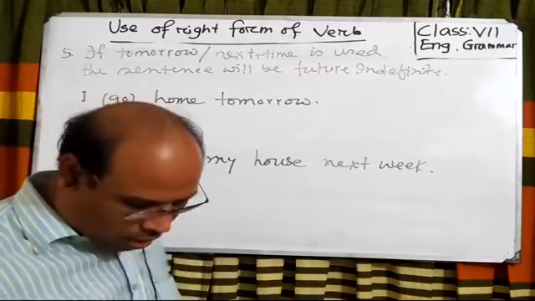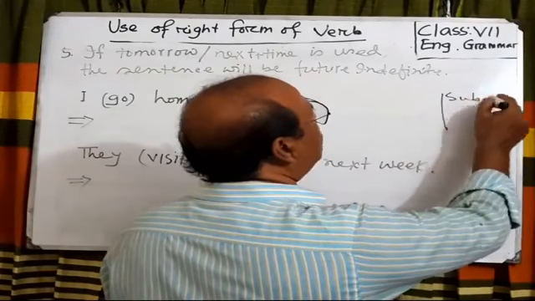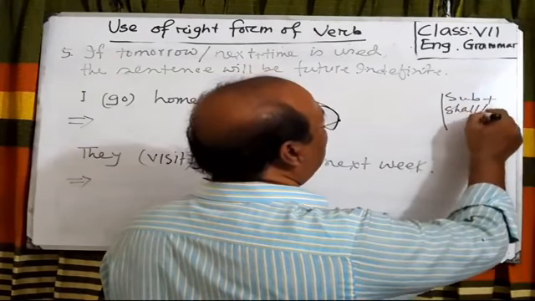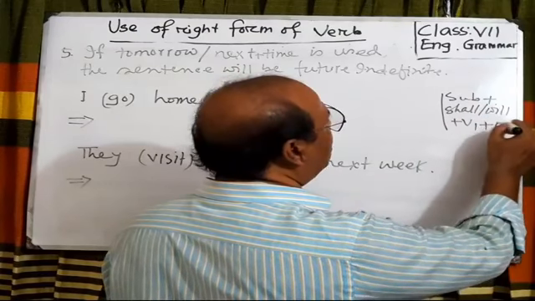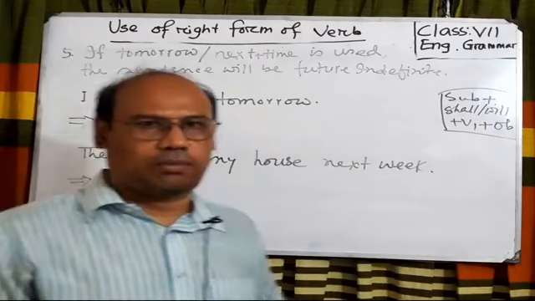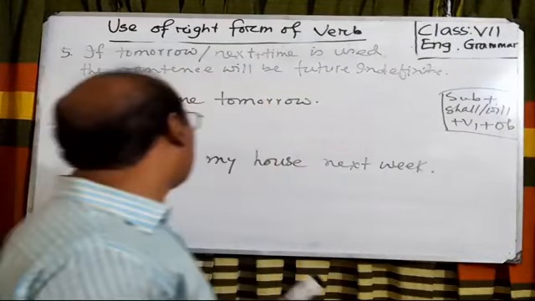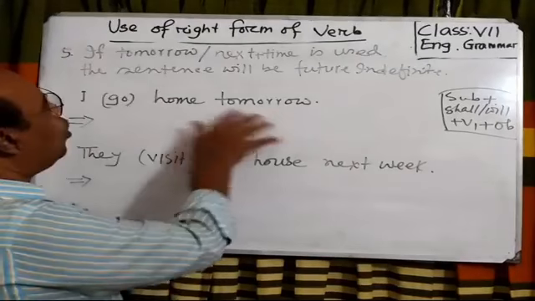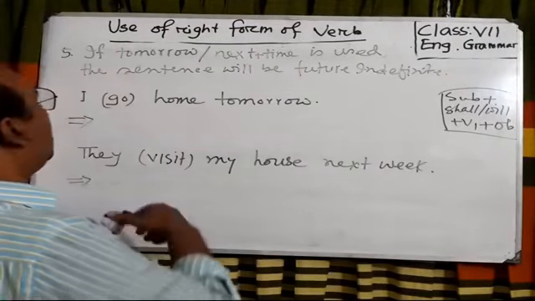And you know the structure of future indefinite. We will use subject plus shall or will plus present form of verb plus object. So look at the example. I go home tomorrow.